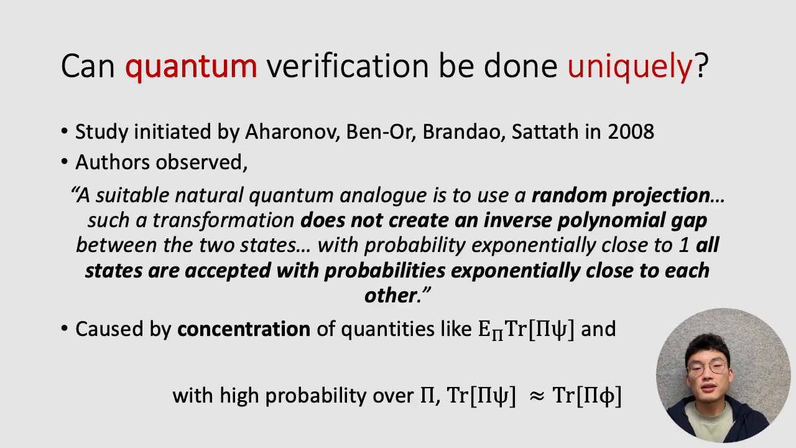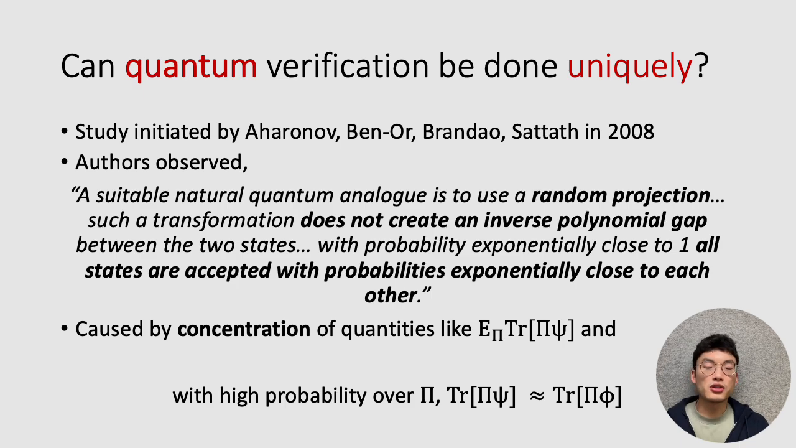In the quantum setting, the nice analog of a randomized hash is maybe a random projection. So you take your original quantum witnesses, which are represented by some states in some ambient space, and then you apply a randomized projection onto your states, and then you accept if both your original verifier and this projection accept your witness. However, they notice that this transformation does not actually create an inverse polynomial gap. It doesn't sufficiently distinguish good instances and maybe second-to-best instances. Instead, most states will be accepted with probabilities exponentially close to each other.